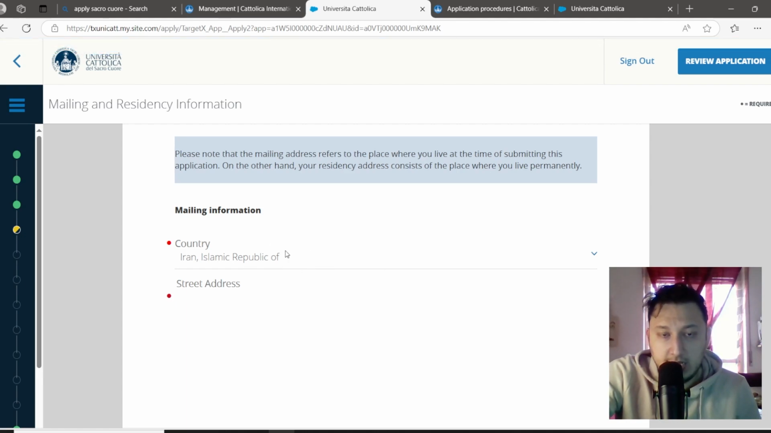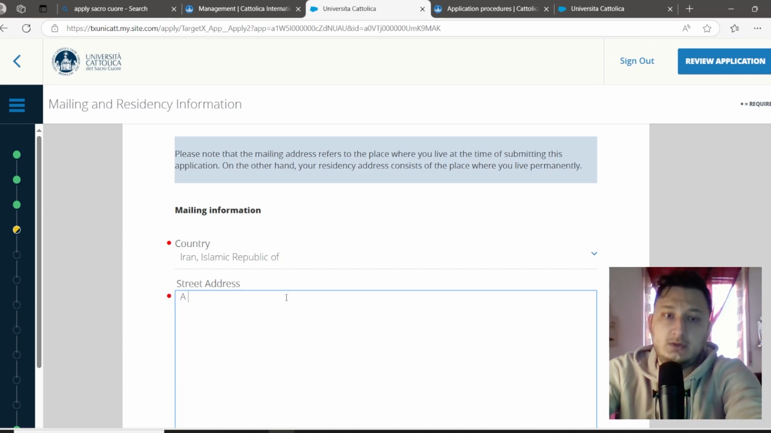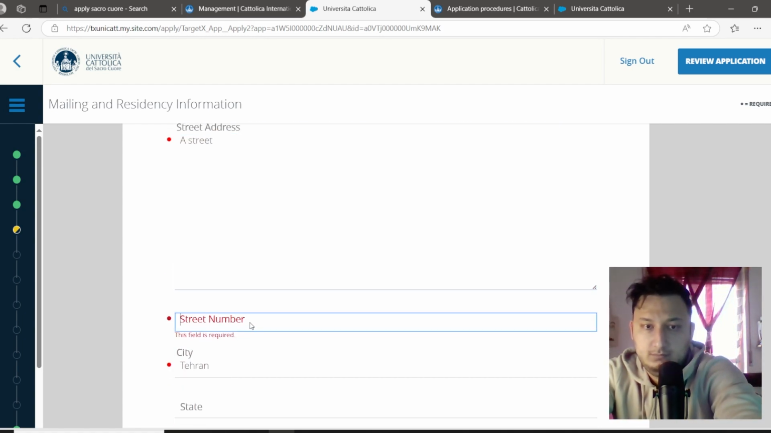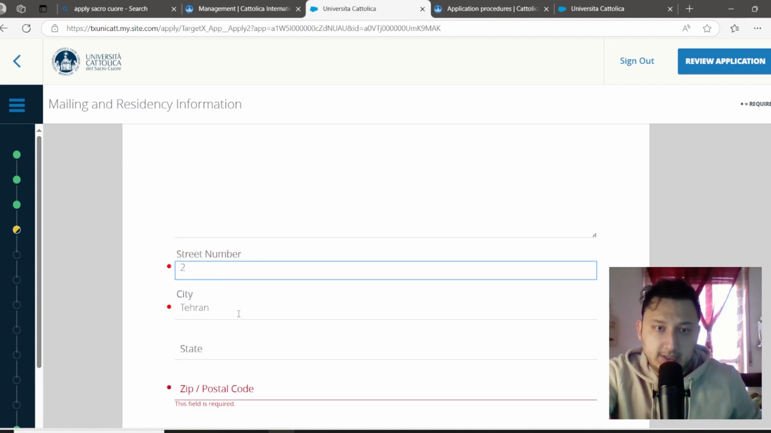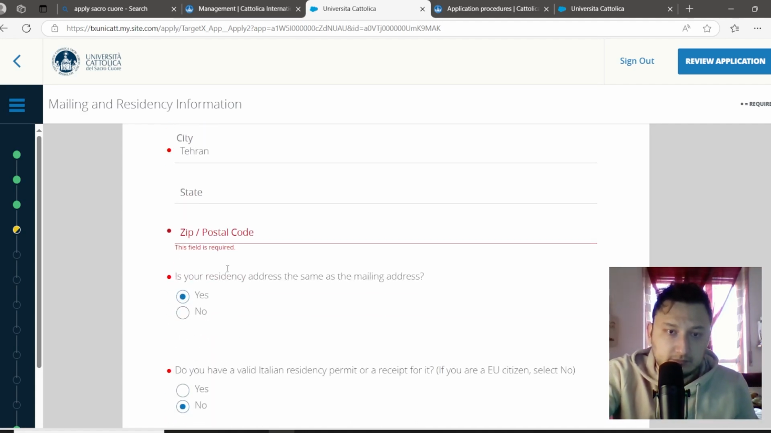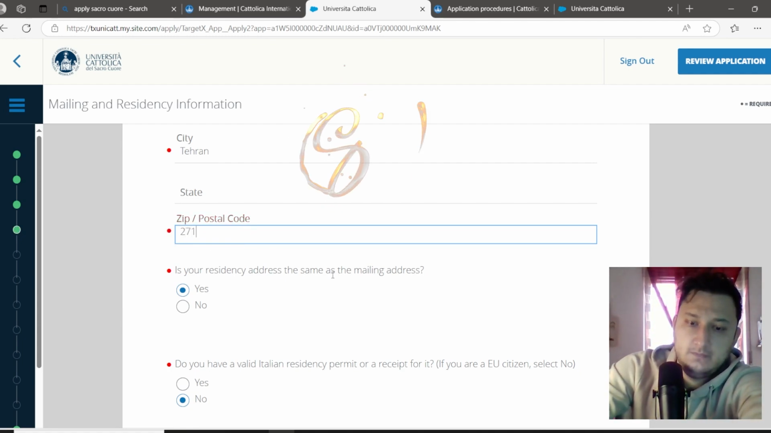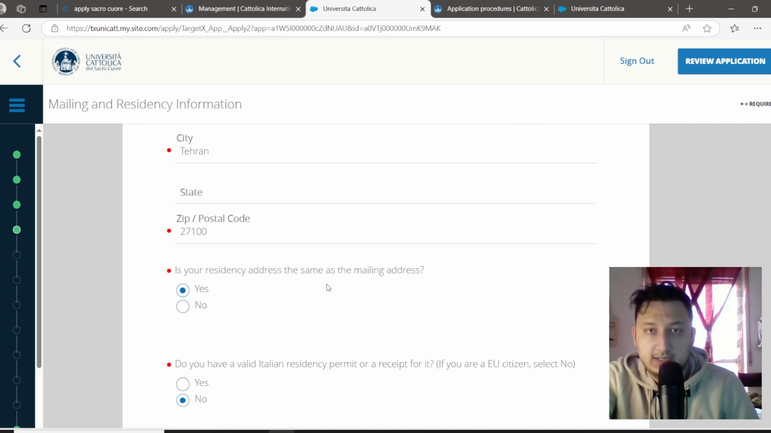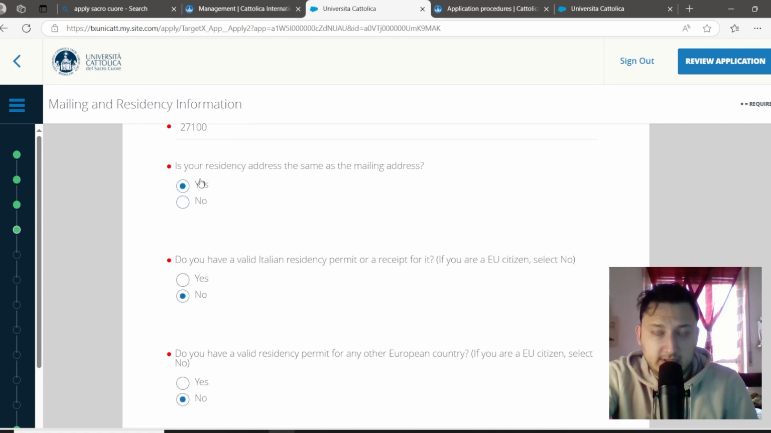This is the residence address where you live now. You can write your street, your street number and city, your postal code. If your residence is different from your hometown, you can mention it here. But if it is the same, you can choose yes.